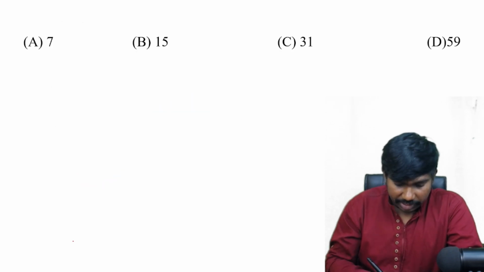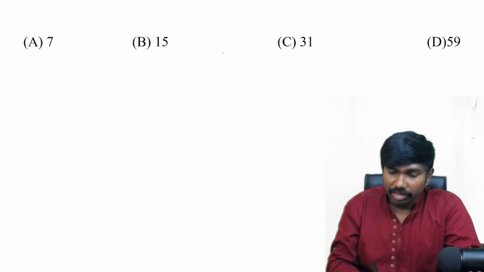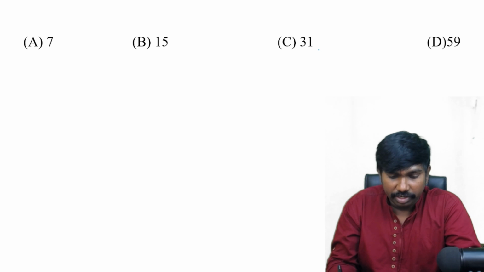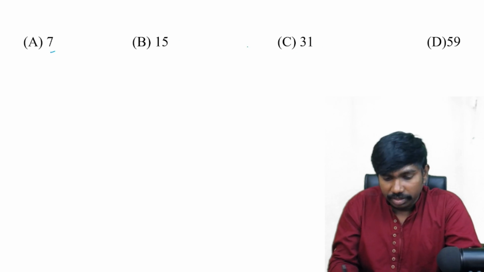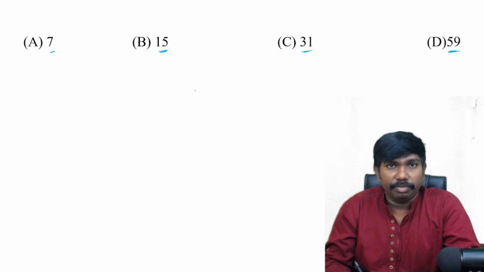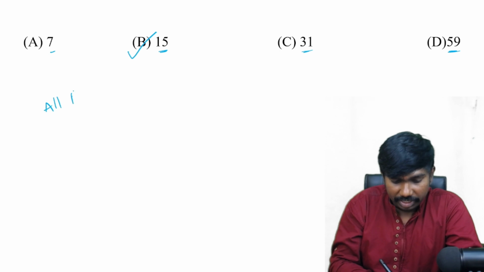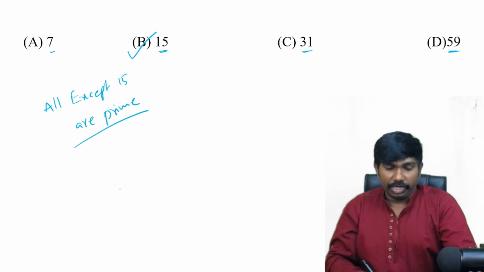Answer is option C. Second, 7, 15, 31 and 59. All are odd numbers only, so we cannot decide the answer depending upon even odd. Coming to the prime composite numbers, 7 is a prime number, 15 is a composite number, 31 is a prime number, and 59 is a prime number. So the answer is all except 15 are prime numbers.